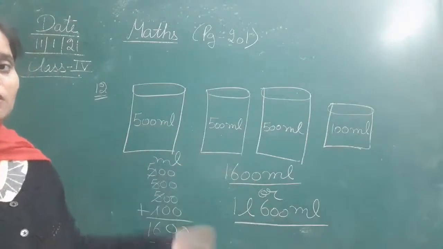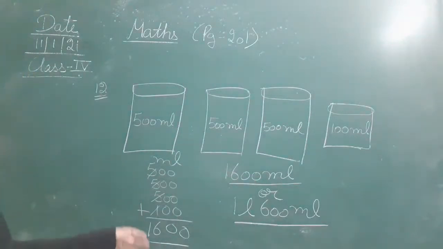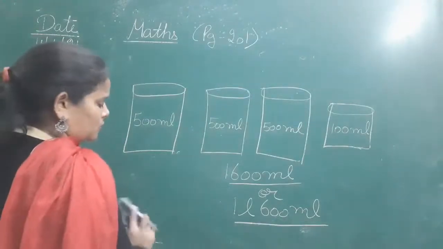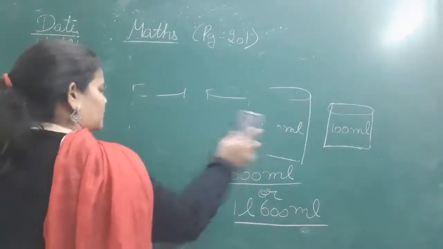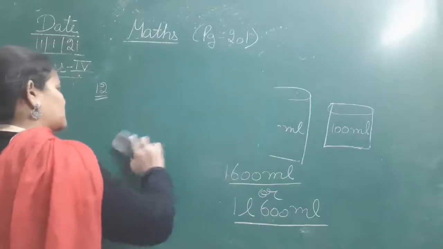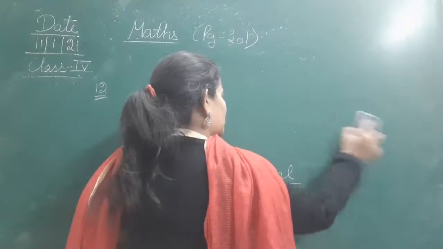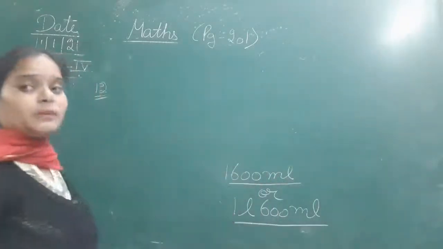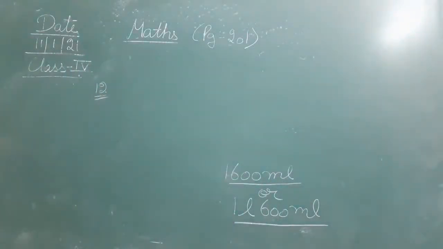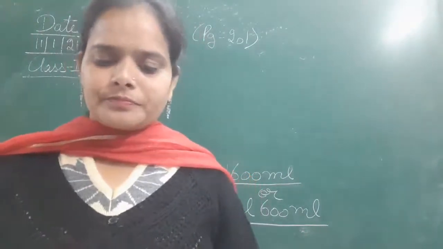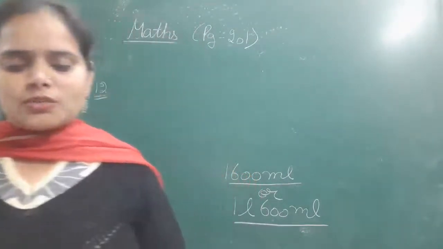Now in the solution, what do you have to write? In the solution you are going to write this only: you can measure 1600 ml or 1 liter 600 milliliter of milk using these containers. I gave you the explanation so that you can understand the sum. Clear? Okay, moving next to 13th.